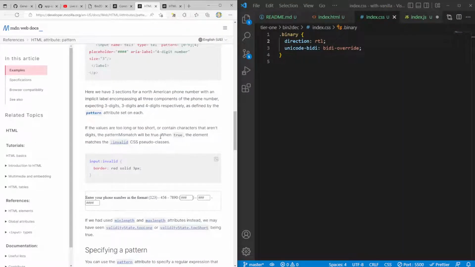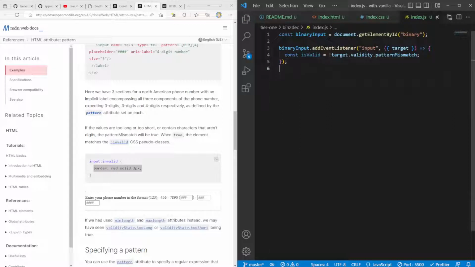When true, the element matches the invalid CSS pseudo class. So I think if I do binary invalid and copy the same class they have here, will this just work on its own?